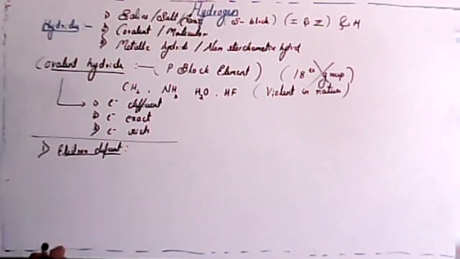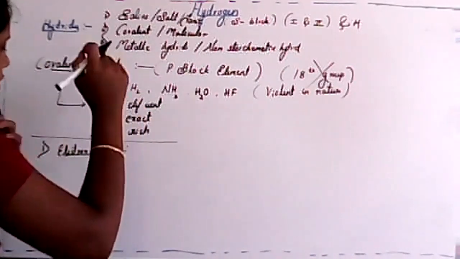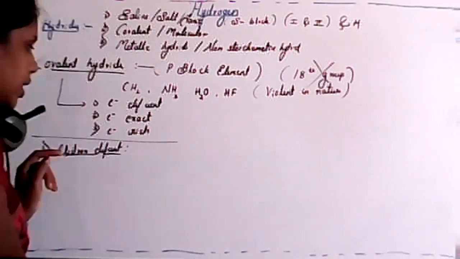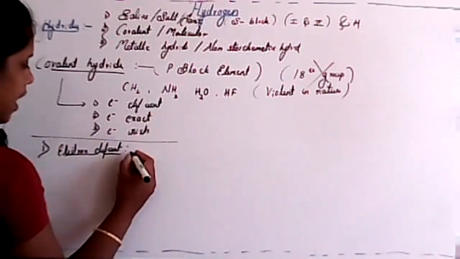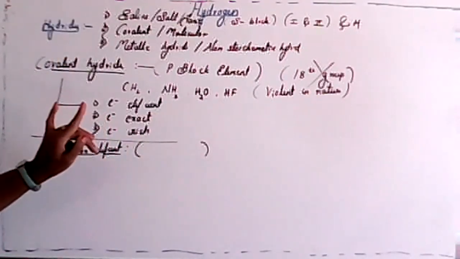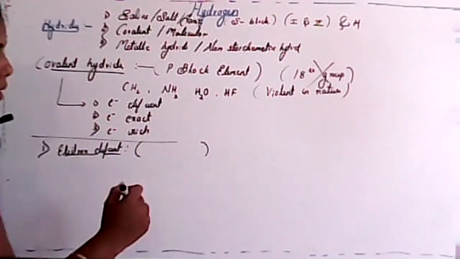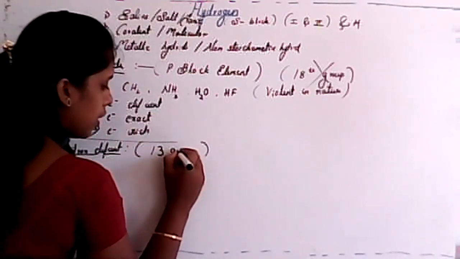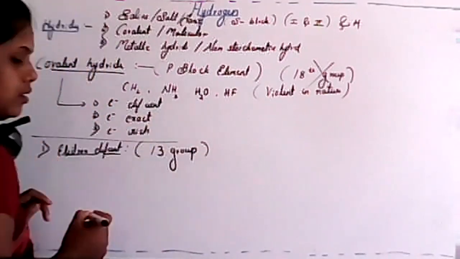Electron-deficient hydride. Now the question arises, what is electron-deficient hydride? Electron-deficient hydrides are formed with 13th group elements.